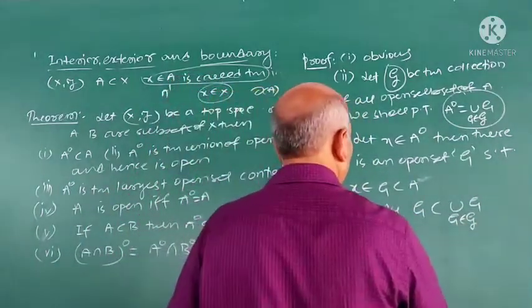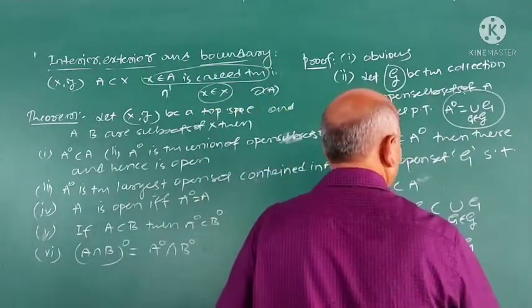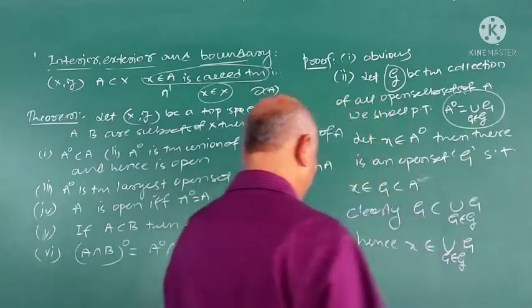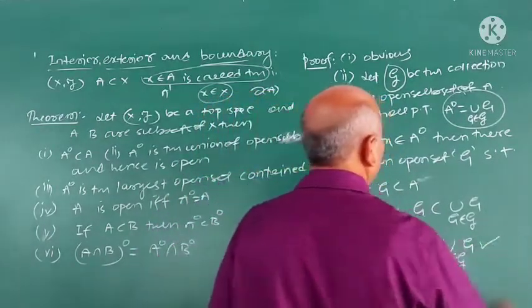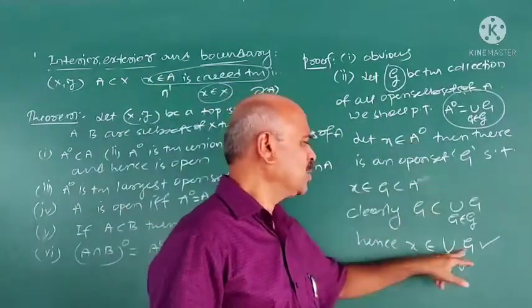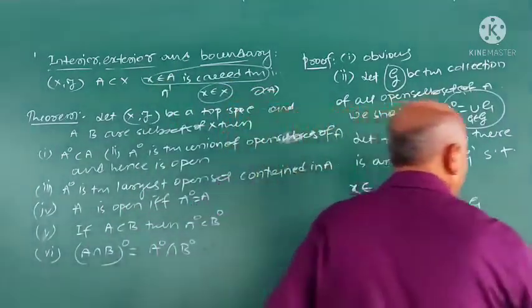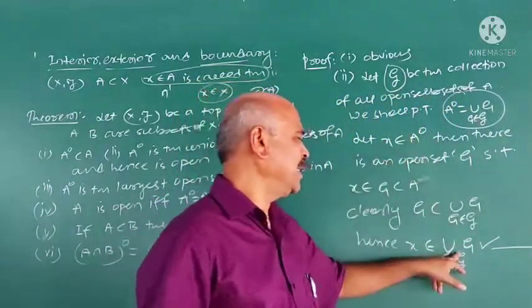Hence x belongs to the union of G belonging to 𝒢. Therefore x belongs to interior A implies x belongs to the union of G. This is the first part. What does this imply? Interior A is contained in this union.